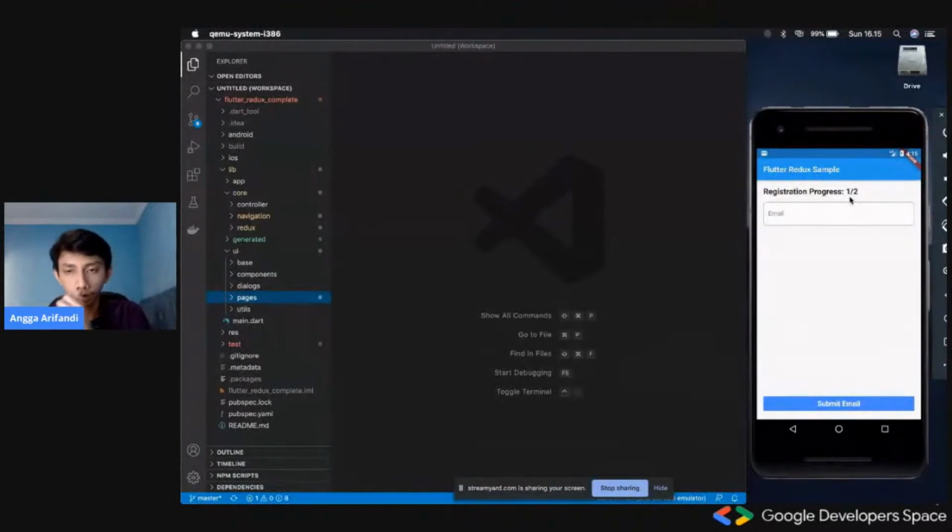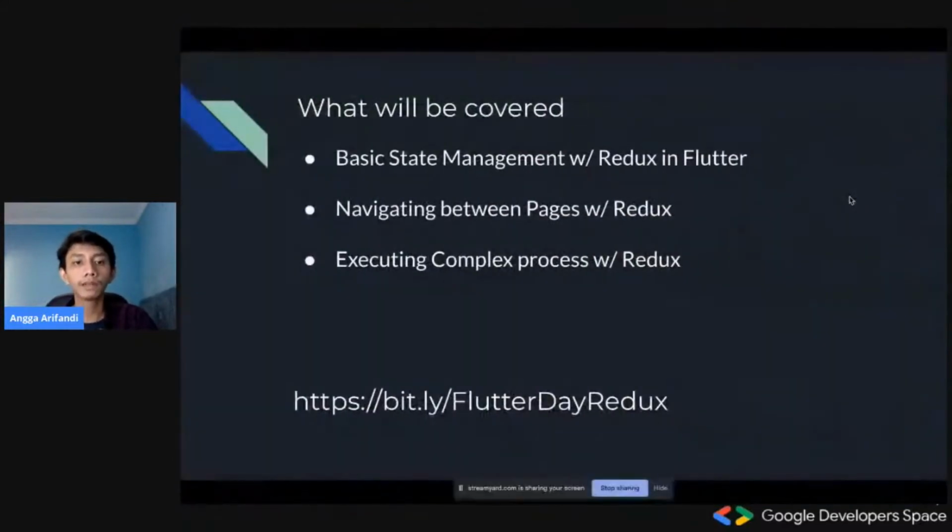We'll see how that should work inside the Redux Flutter application. After that, we'll see how to navigate between pages with Redux as well. And then last but not least, we'll see how to execute a complex process with Redux, for example, hitting an API or fetching data from the API, or probably saving data to a local database. Something like that.